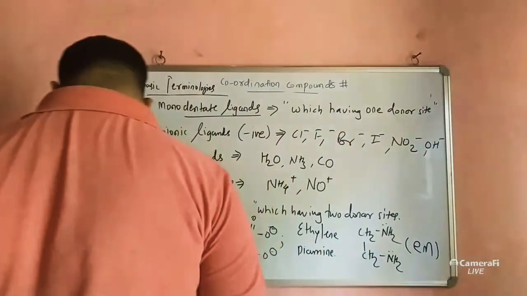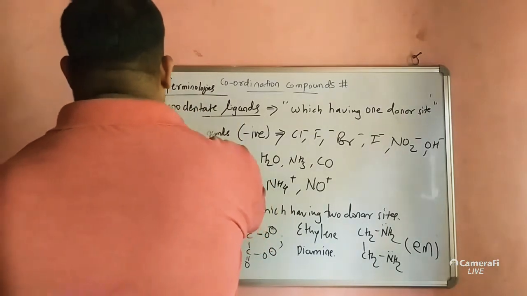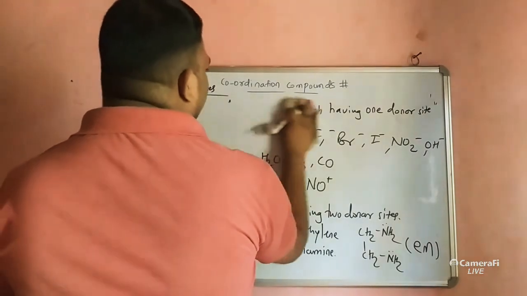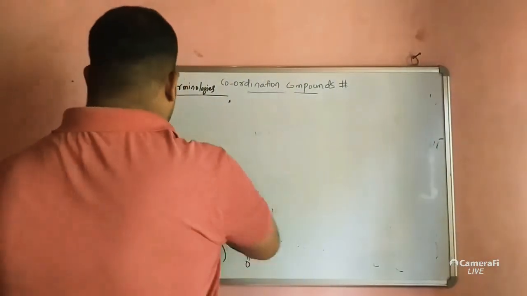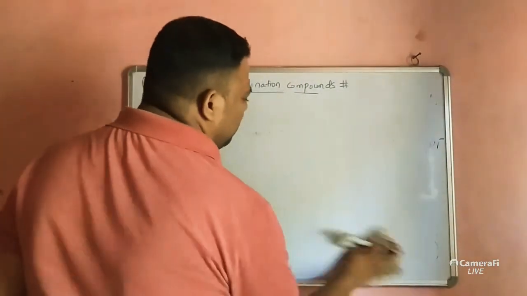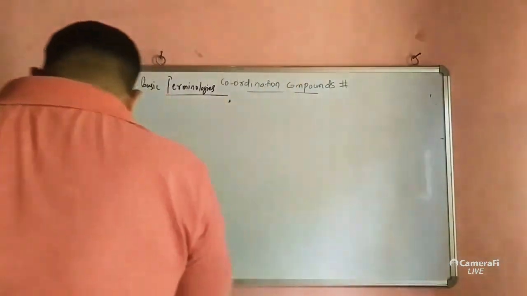So these are examples of monodentate and bidentate or didentate ligands.